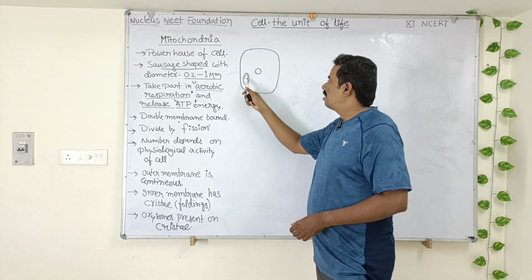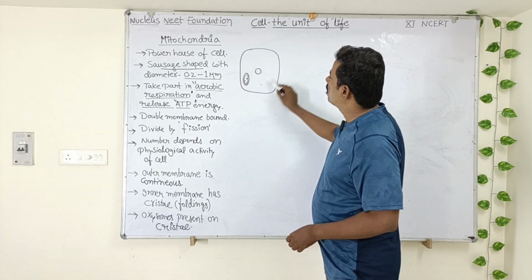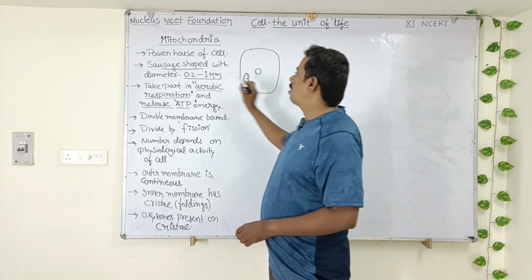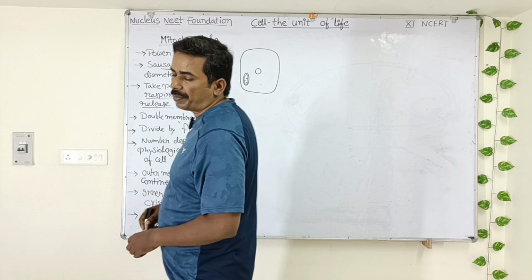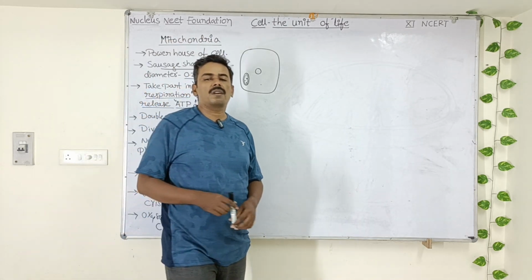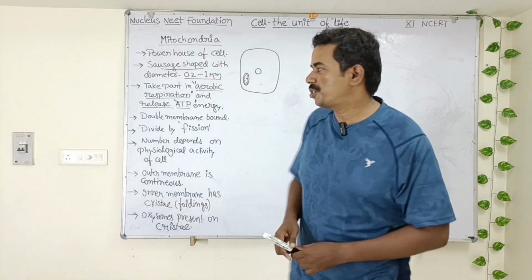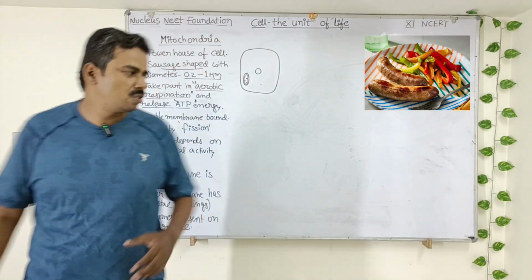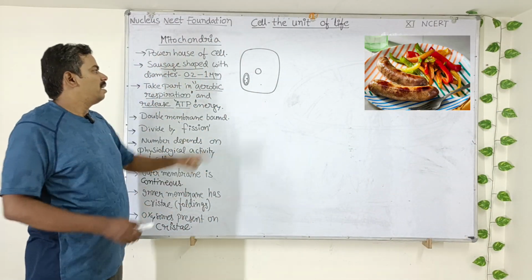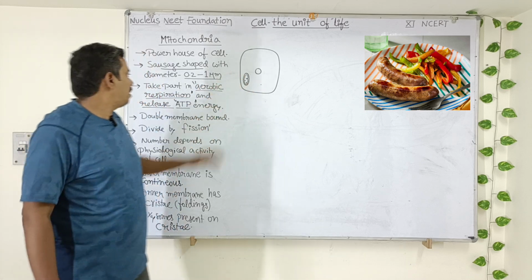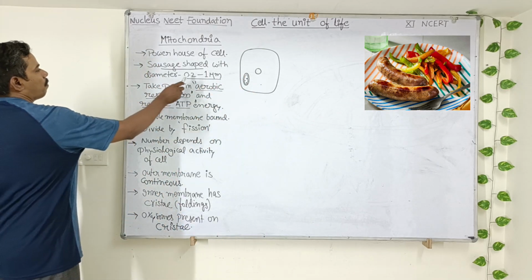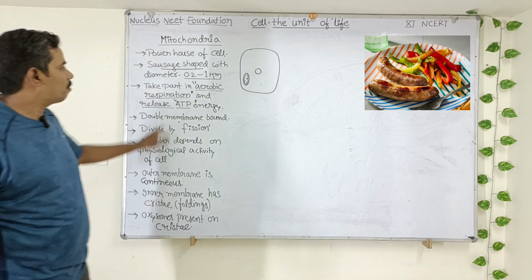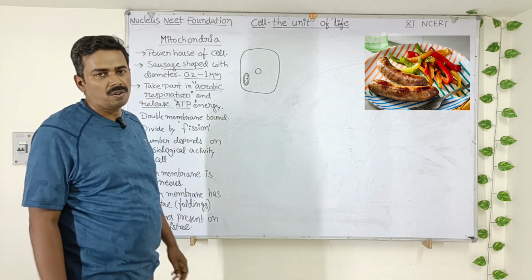Now let us discuss the shape of mitochondria. Inside the cell, the mitochondria provides energy to the entire cell. A mitochondria has sausage shape. So what is the shape of mitochondria? It has sausage shape. A sausage is a bakery item, a food item which you can see here. This is the sausage. It is having sausage shape and it is having a diameter ranging from 0.2 to 1 micrometer. 0.2 to 1 micrometer is the diameter of each mitochondria.